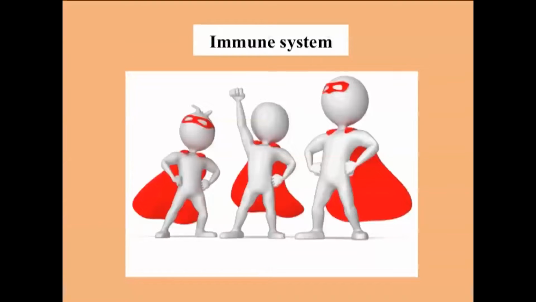Dear students, today I will discuss humoral immunity. We know that our immune system protects us from the external environment. It fights all the foreign pathogens that enter our system. It can distinguish between self and non-self, and once our immune system recognizes a non-self molecule, it tries to eliminate it. Now, immune response can be innate or adaptive.